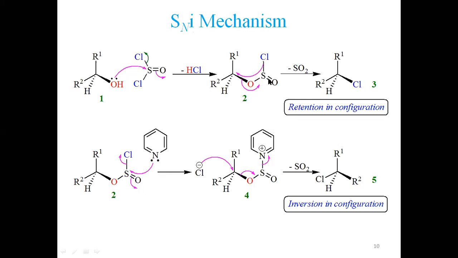A transition state is involved, so this resembles SN2, but in SN2 the nucleophile is separate and the substrate is separate. Here it is different. The nucleophile is present within the molecule. That's why it is not matching SN1 and it is not matching SN2. So it is in between both of them. That's why we call this the SNi mechanism.